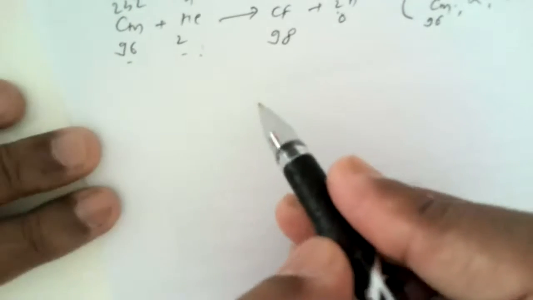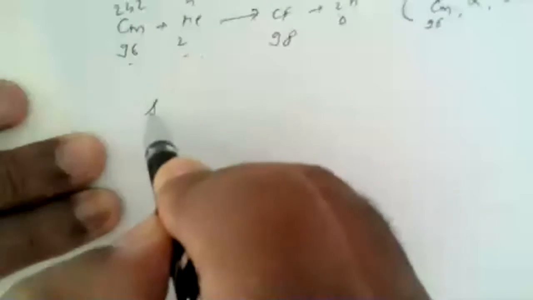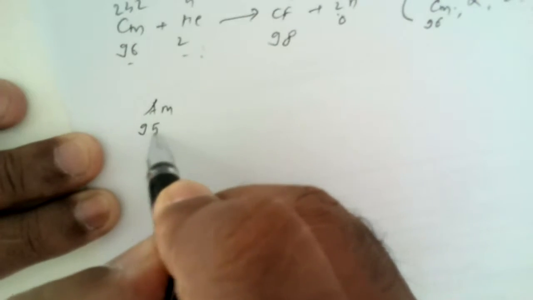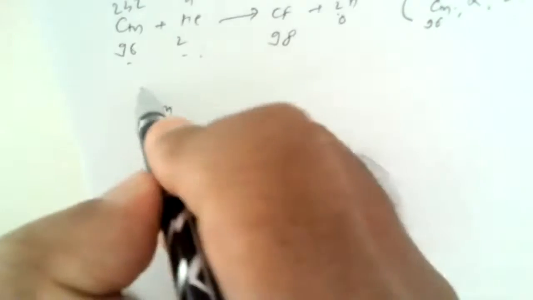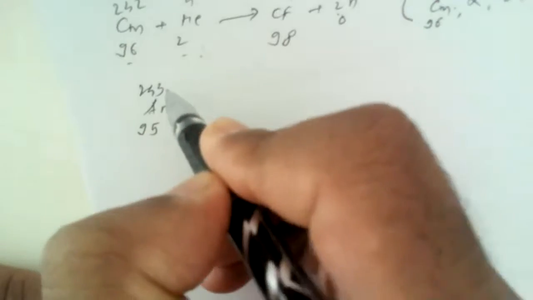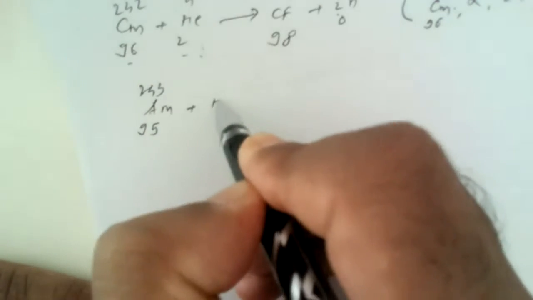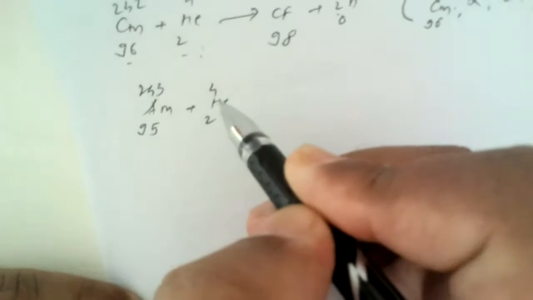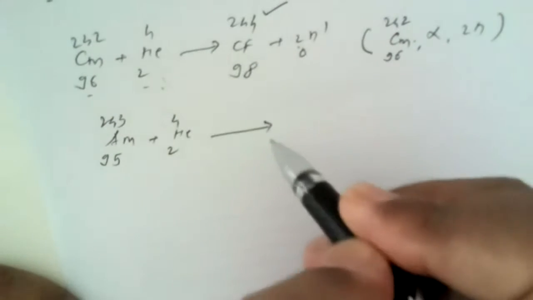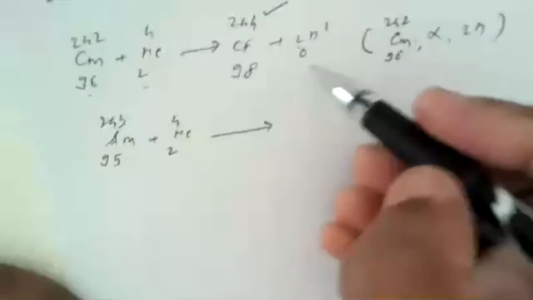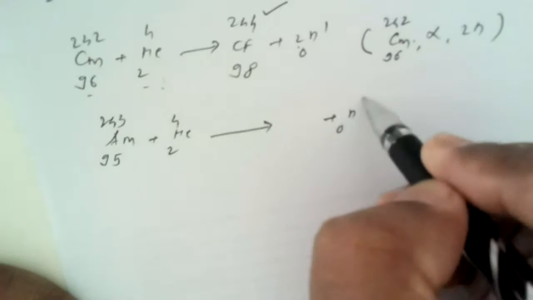For example, if we take americium, atomic number 95, atomic mass 243, here alpha particles are bombarded. During this reaction, one neutron is ejected.